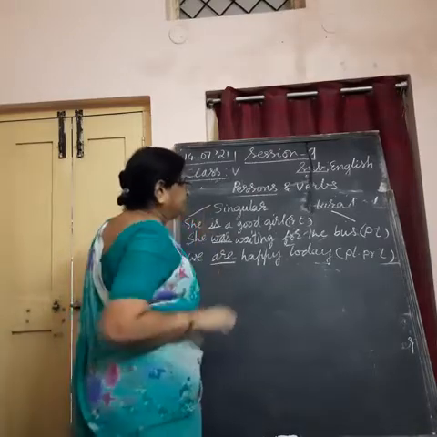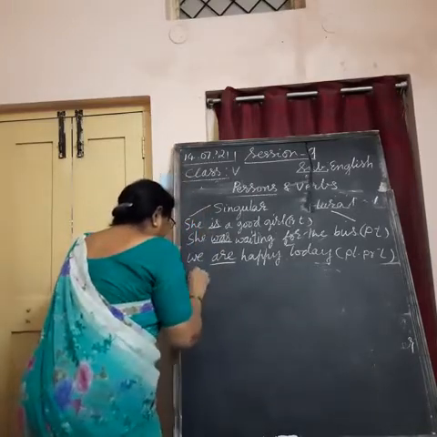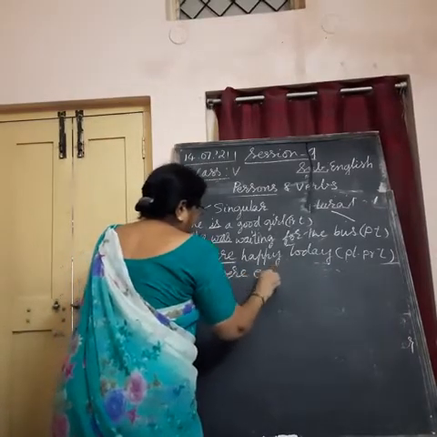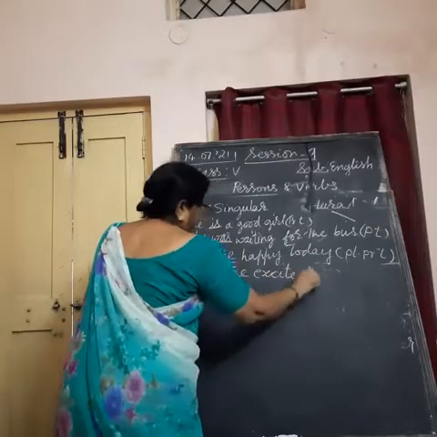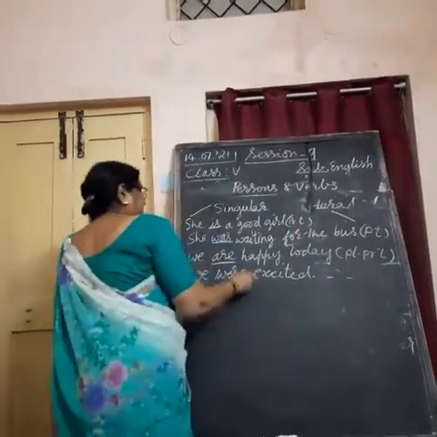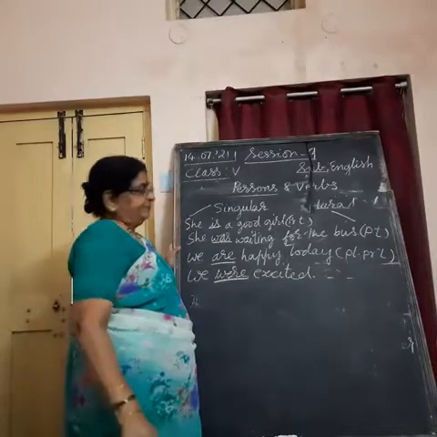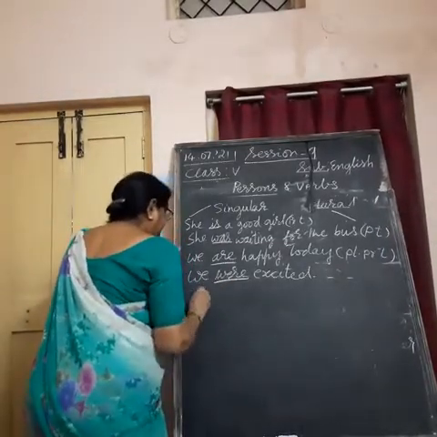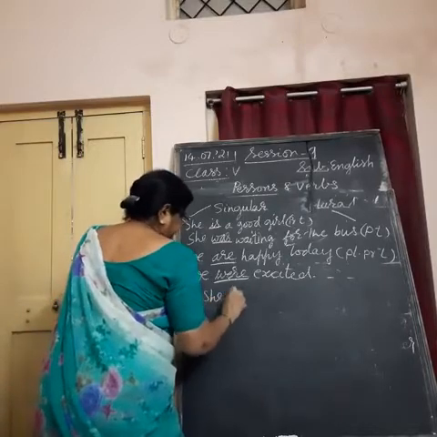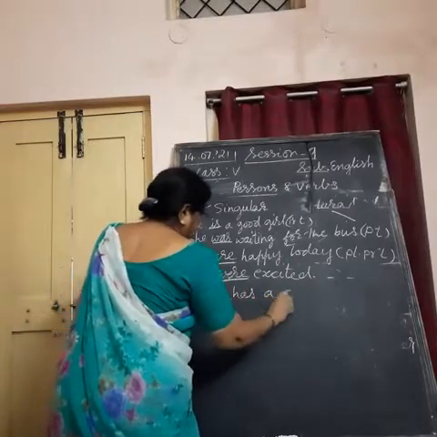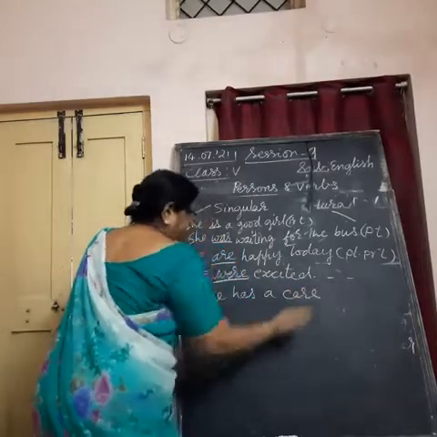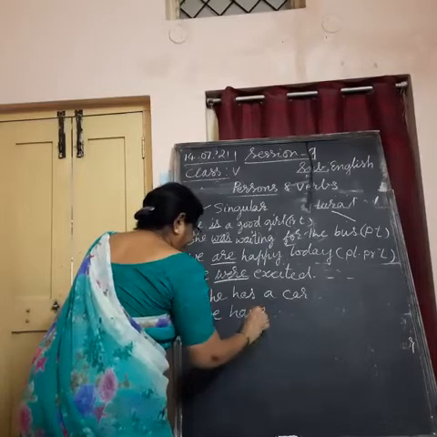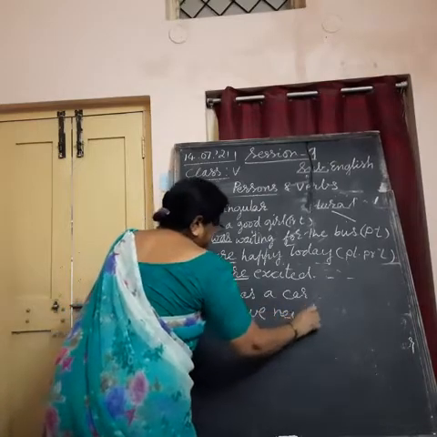It is plural in present tense. We were excited to see something or whatever. It is plural in past tense form. Okay. Same way, she has a car. We have new books.